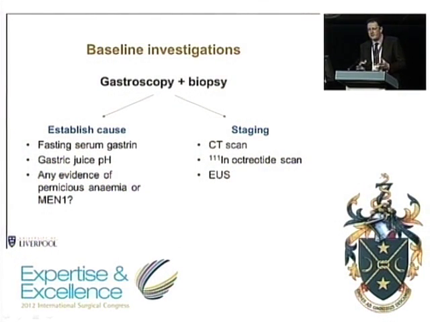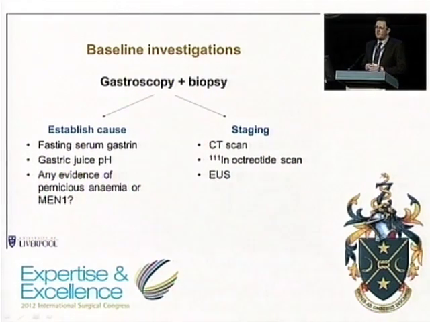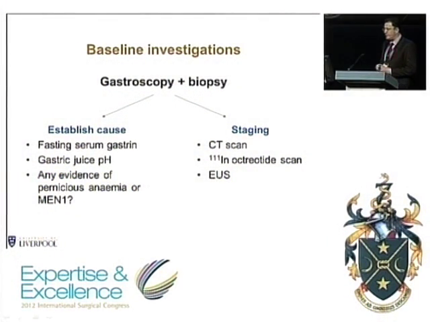The first thing you need to do with these patients is to establish the cause of the tumour and to stage it. This is relatively straightforward to do. It doesn't require very many investigations. You essentially need to measure a fasting serum gastrin concentration. Interpretation may be a bit difficult, particularly if a patient's on a PPI. You need to measure the pH of the gastric juice, and you need to look for evidence of the associated conditions that I've already mentioned.